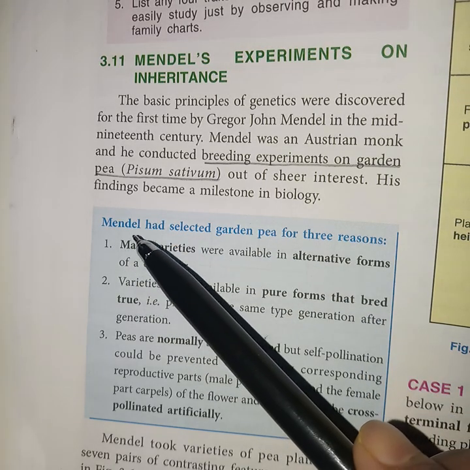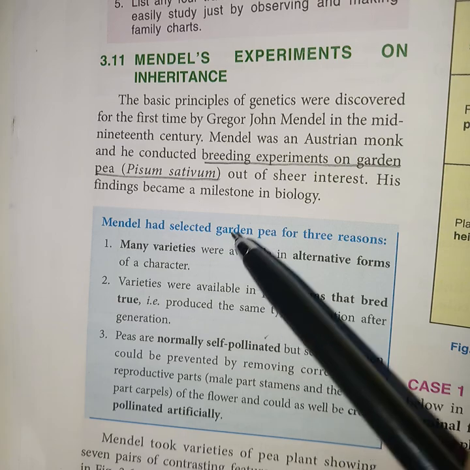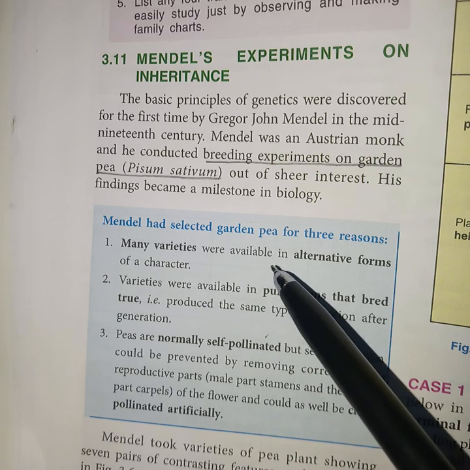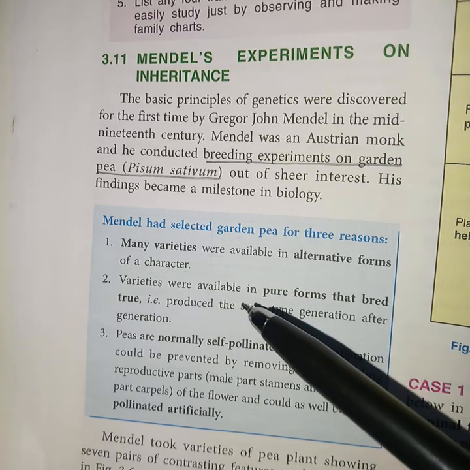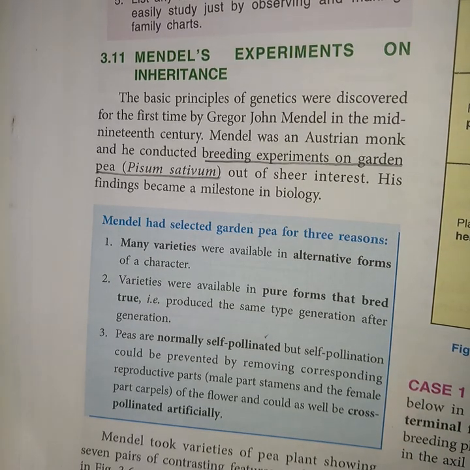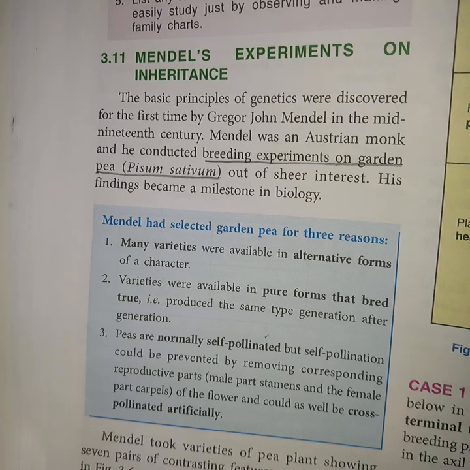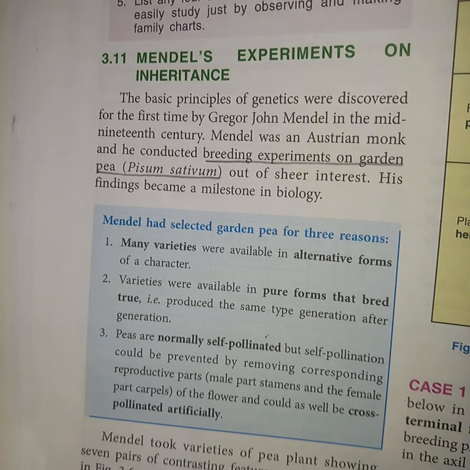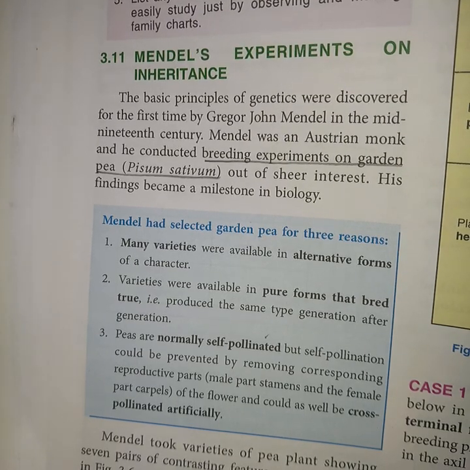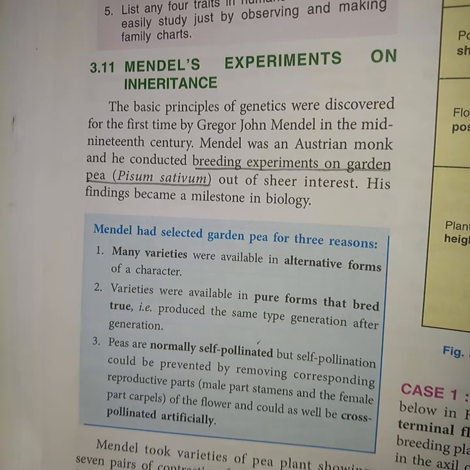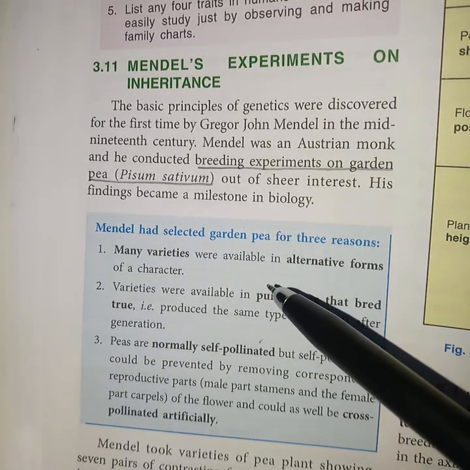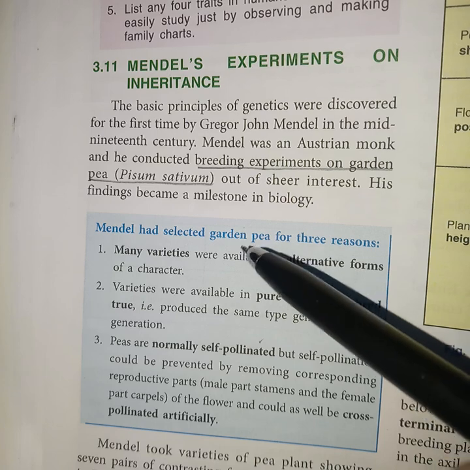The topic is why Mendel selected garden pea. The reasons are: many varieties were available in alternative forms of a character. For example, garden pea can be available either as a tall plant or a short plant. The position of the flower may be axial or terminal. That's why he selected garden pea to carry out breeding experiments.